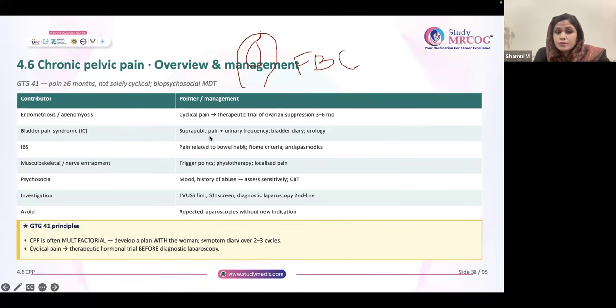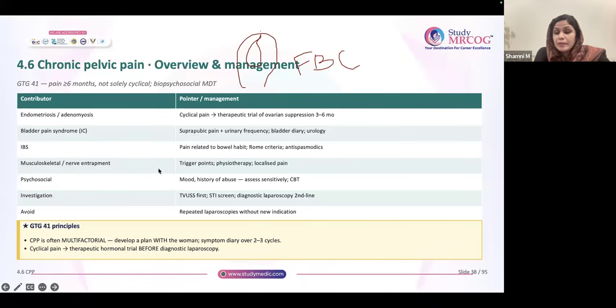Bladder pain syndrome, that is also another cause, okay? Here you have to ask whether she's having pain and it is getting relieved on passing urine. That is the typical term, relieved on passing urine. So ask her about her urine frequency, do a urine RE, give her a bladder diary, which is very important, and urology referral also. IBS is another reason for chronic pelvic pain. So Rome criteria is there to diagnose. Mebeverine is usually given as a treatment here.